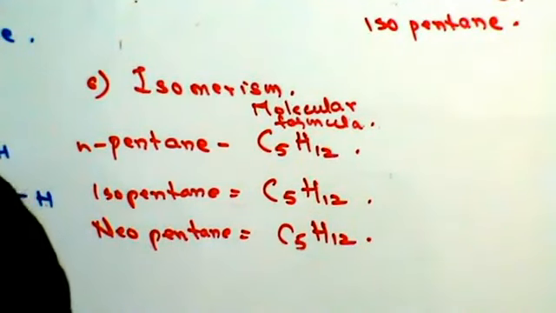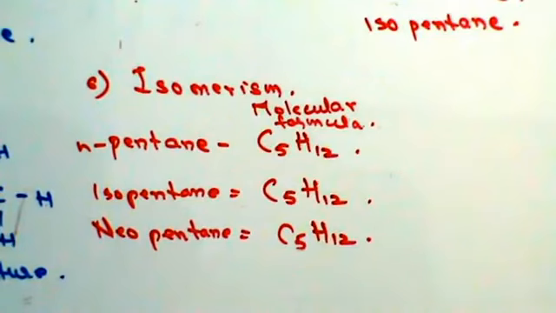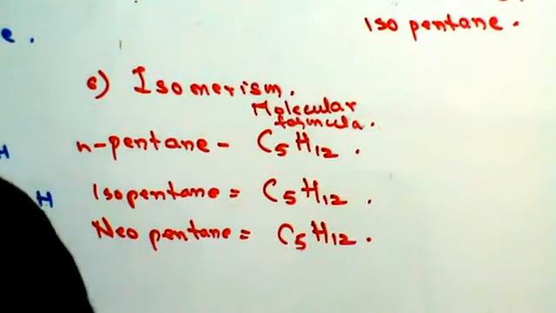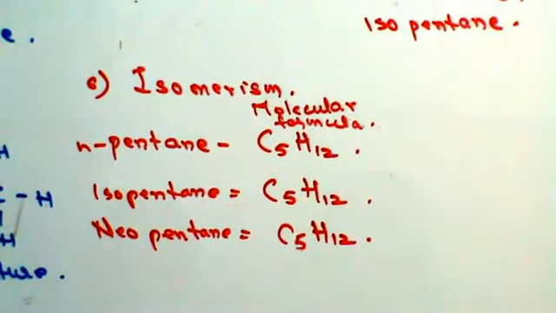Do we understand what is isomerism? It is a property wherein a compound exhibits same molecular formula but different structural formula. Fine, we get this clear? So these are isomers. I'll just write this down. What is isomerism?